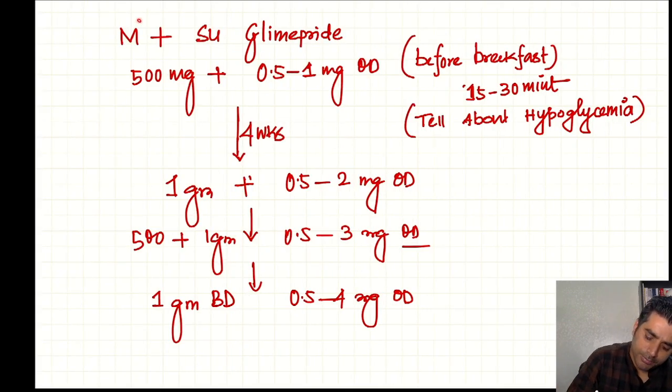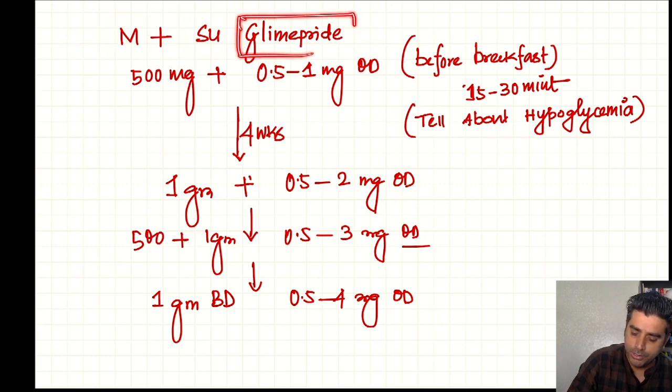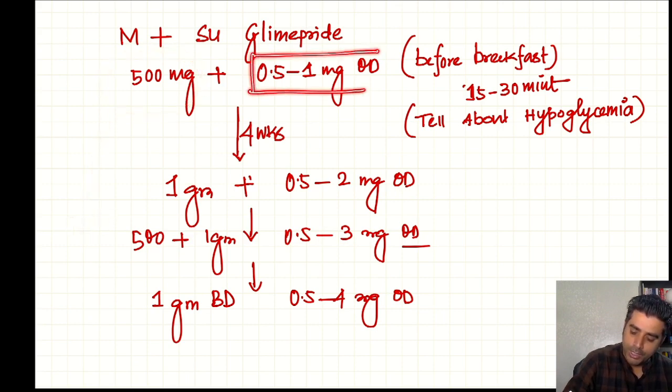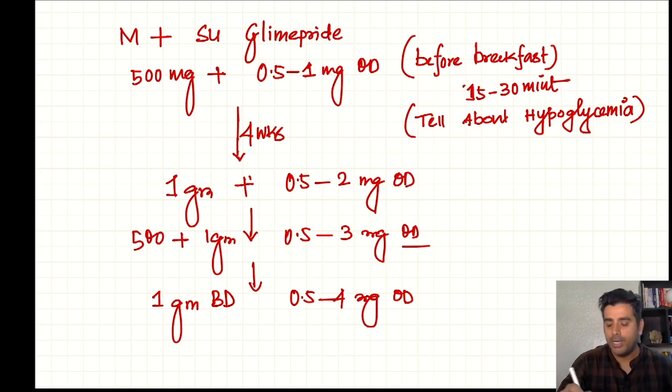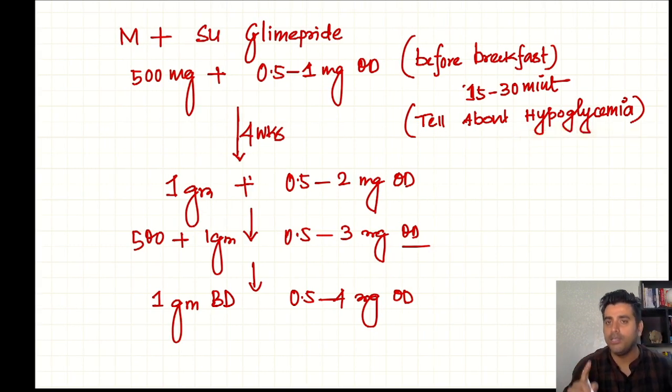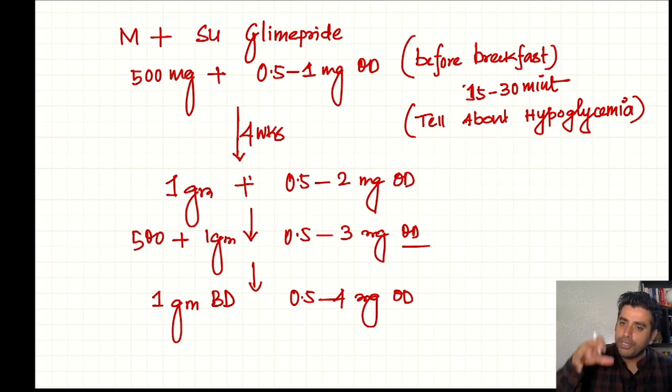Now if you want to give metformin plus sulfonylurea, remember the most commonly used sulfonylurea is glimepiride. Here the protocol is the same. We can go 0.5 to 1 milligram OD, once daily, and remember the sulfonylurea is a notorious drug for hypoglycemia. So we need to alert the patient about the hypoglycemic symptoms, so that he can identify the hypoglycemia, because hypoglycemia is very dangerous. That's why we try to give it in the daytime, before breakfast.